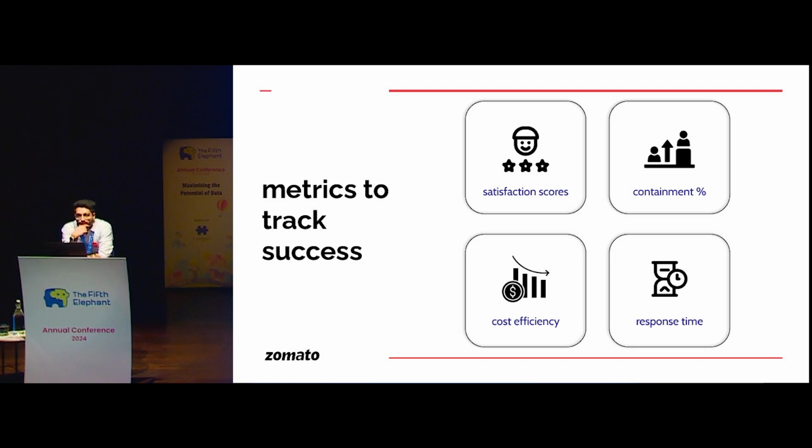Now, since we have defined the new solution, what should be the key metrics to track the success of that solution? First is obviously the chat ratings, the satisfaction scores, basically. I can very well A/B test this new system using the CSAT or customer satisfaction scores against the previous system. The second most key metric that we should track is containment percentage. What I mean by containment is what percentage of chats this AI solution or bot is able to contain without actually requiring to escalate it to a human support executive, right?